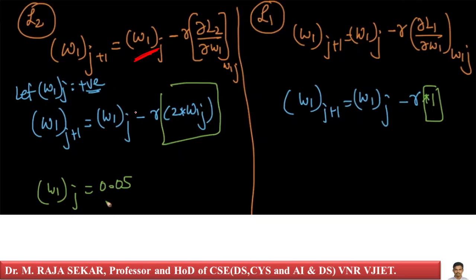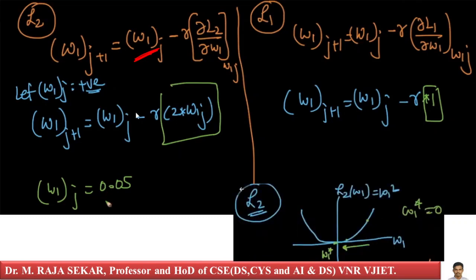Just see this: as W1 is 0.05, you are approaching W1 star. Therefore, obviously the slope will decrease. Let's say at the jth iteration, the value of W1 is 0.05, a very small value.